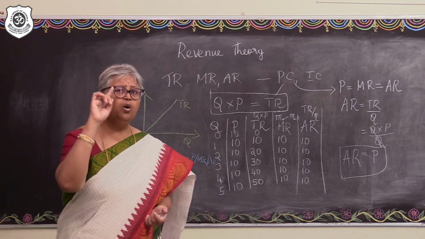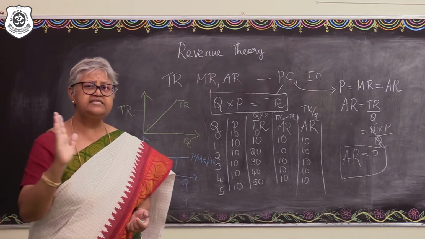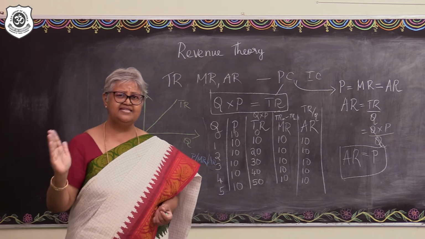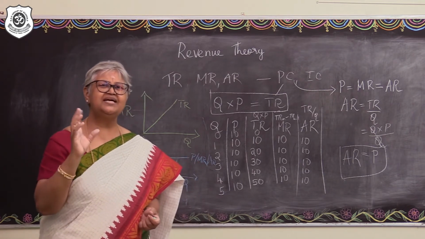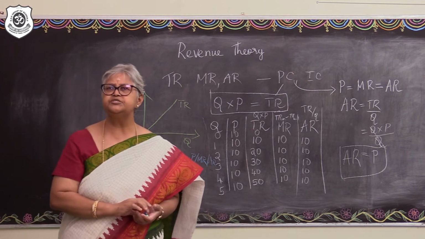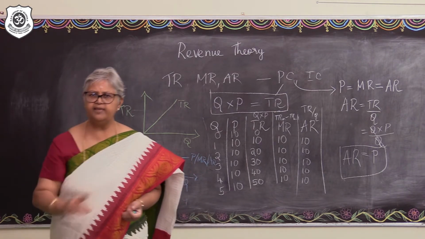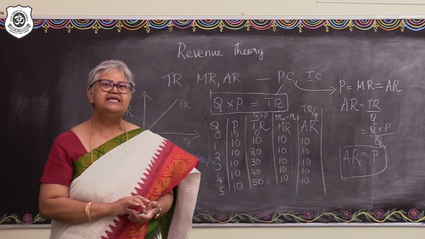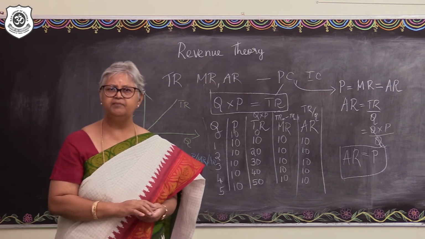Let me repeat, only when the price falls, then the quantity sold might increase. Right? So, I want you to recollect your demand behavior. As per the law of demand, you already understood that only when the price reduces, the quantity demanded might increase.